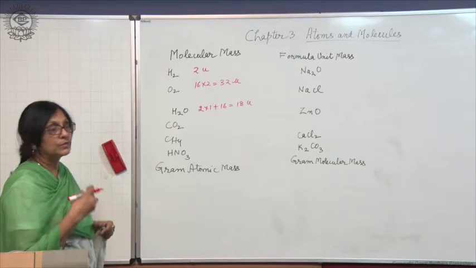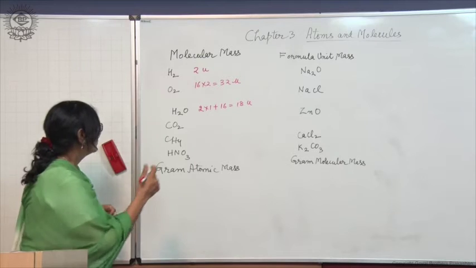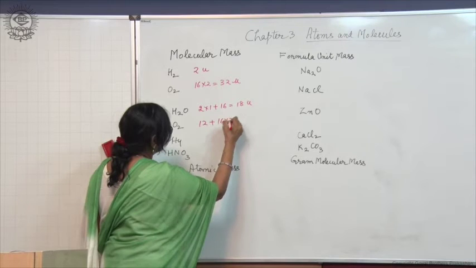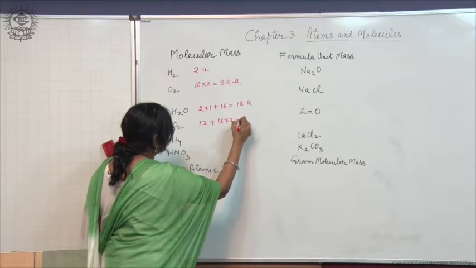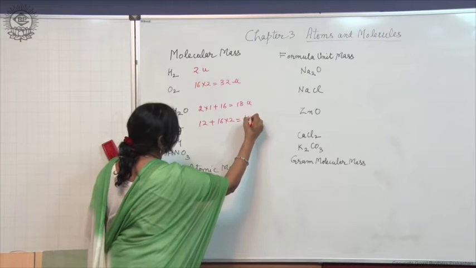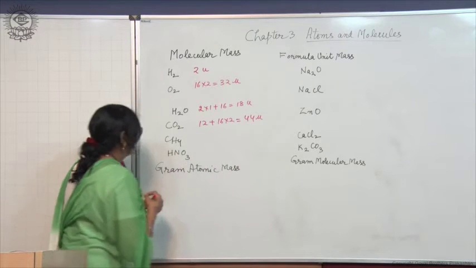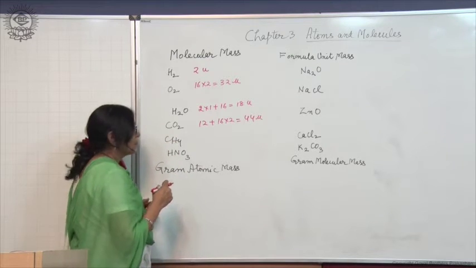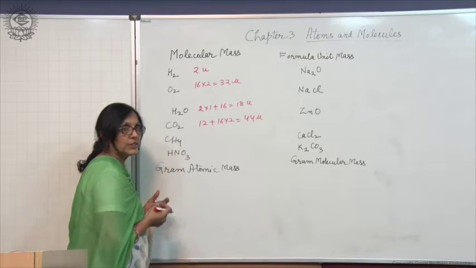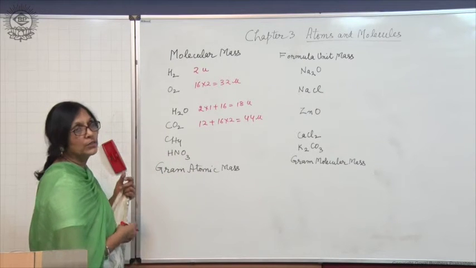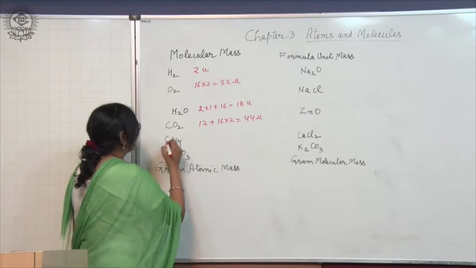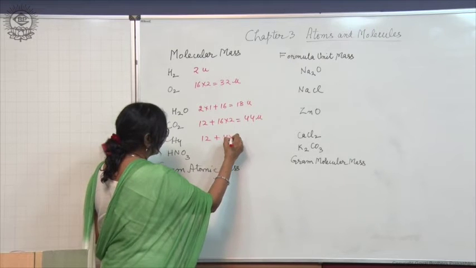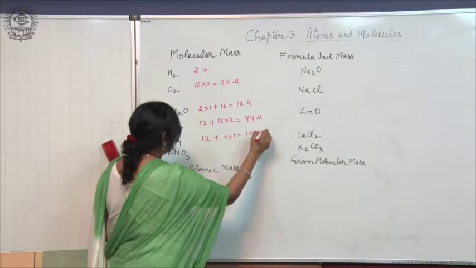The molecular mass of carbon dioxide: 12 plus 16 into 2, right. So, what do you get? 44 U. Molecular mass of methane, now do it yourself, because now you know how to find out the molecular masses. Atomic mass of carbon is 12 and that of hydrogen is 1. So, 4 into 1, 16 U.